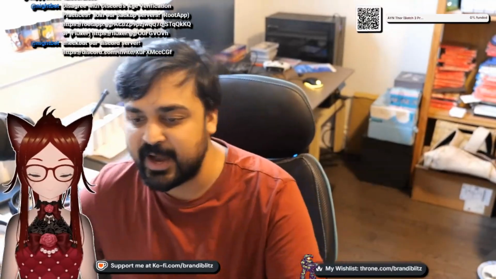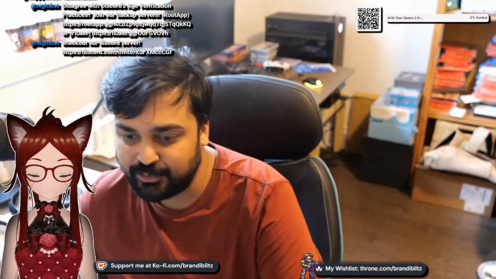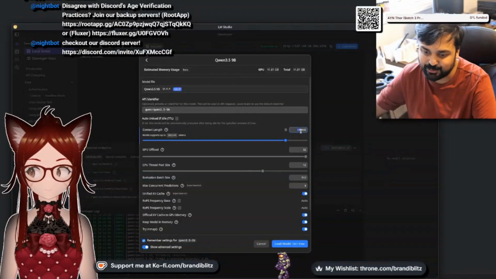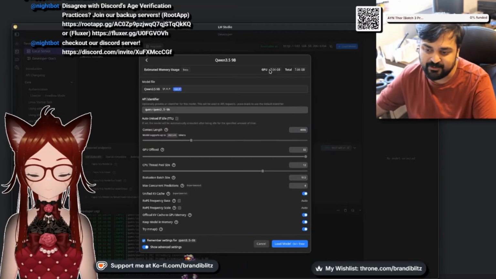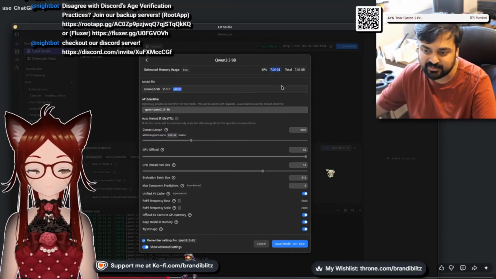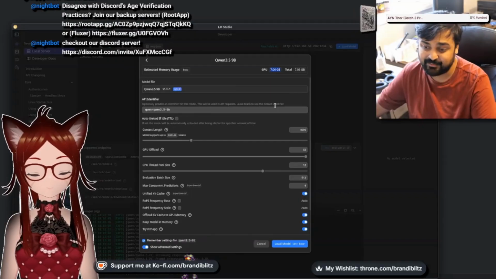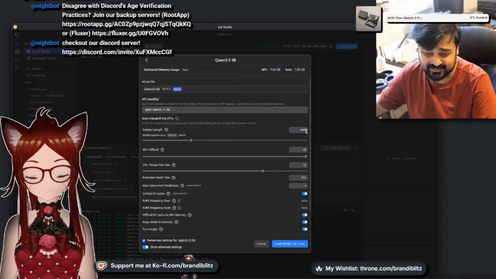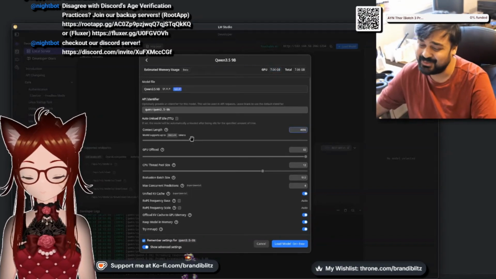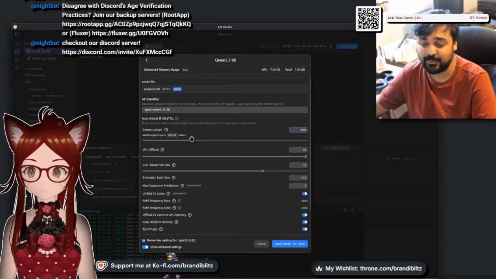So let's load up a 9 billion parameter model. Over here, you can see that I give it around 130,000 context. Generally speaking, if we load it up at the base level, the amount of VRAM that this one model needs is around 7 gigs. Now, 7 gigs is kind of pushing that 8 gigabyte limit. And you can see that 4,000 tokens really isn't all that much for what we want to do.